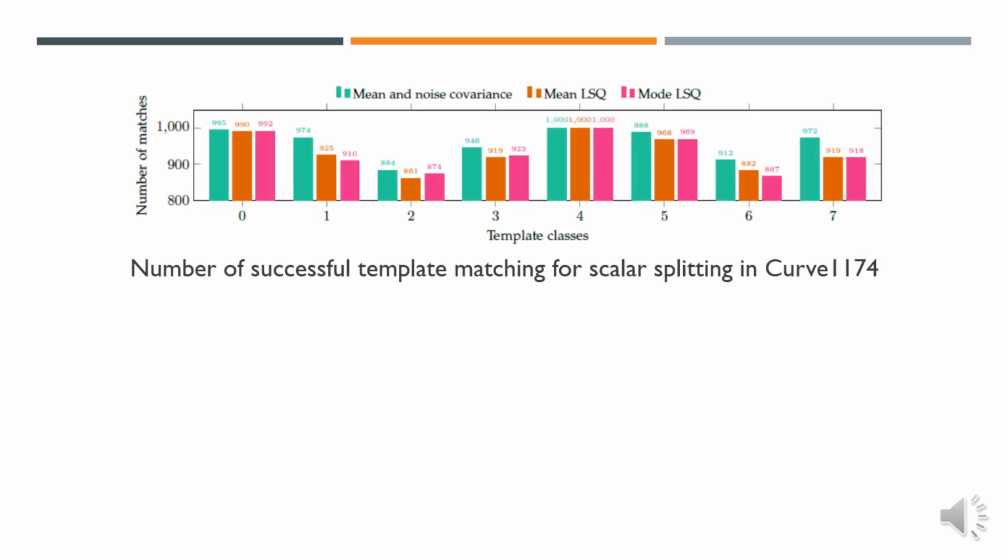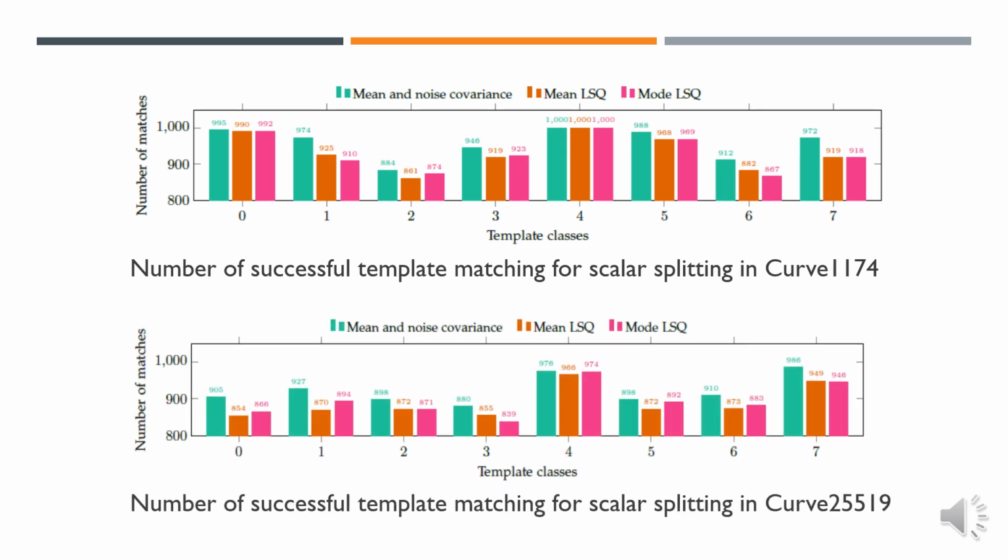In this work, we also made a comparison on the efficiency of the template matching techniques. The figures illustrate the comparison across different template matching techniques. All of the 3 techniques such as mean and noise covariance, mean LSQ and mode LSQ work with significant accuracy. Thus, we can conclude from the results on both Curve 1174 and Curve 25519 that they are equally compatible as an estimate for successful template matching.